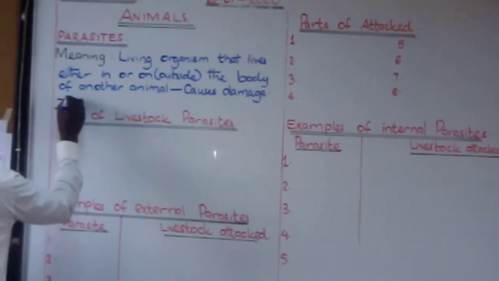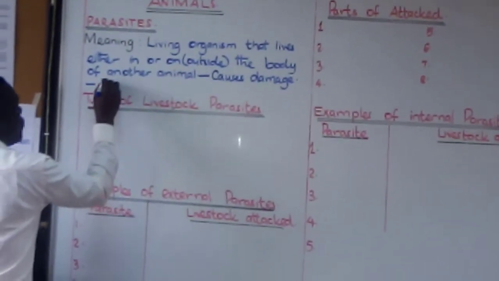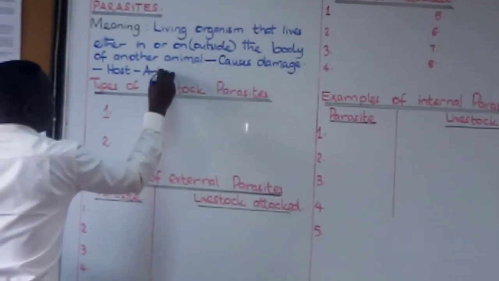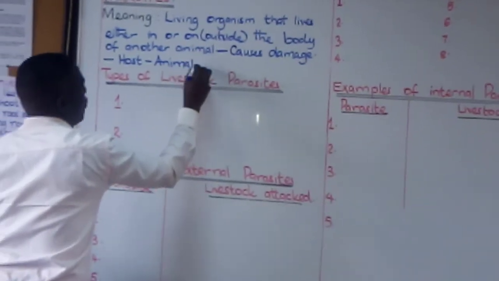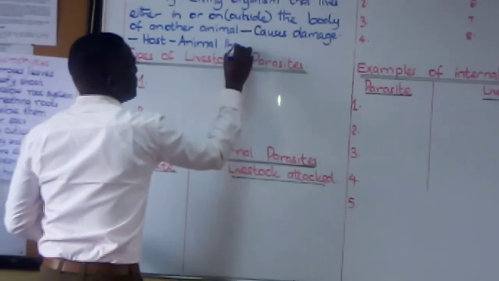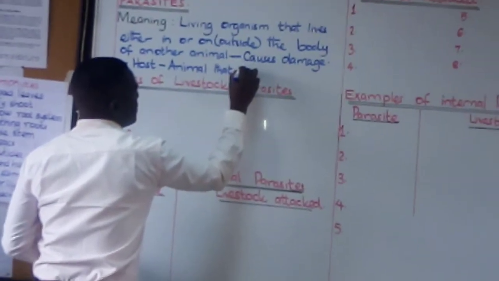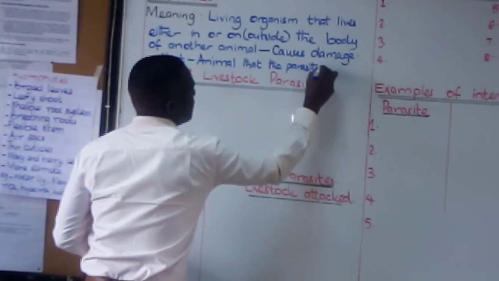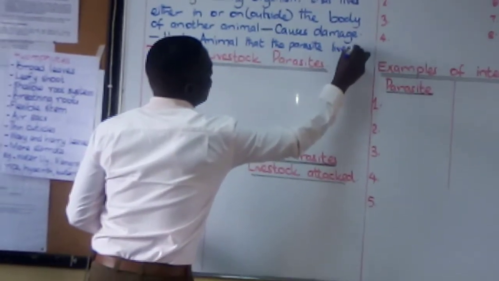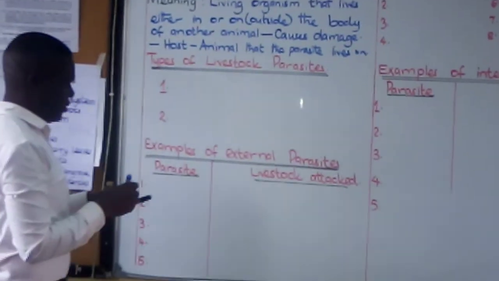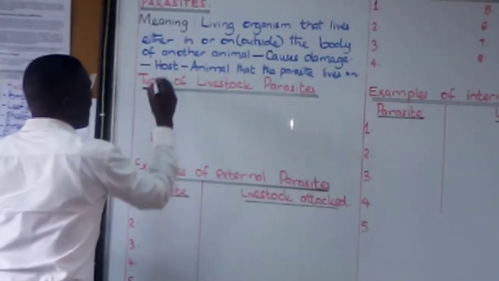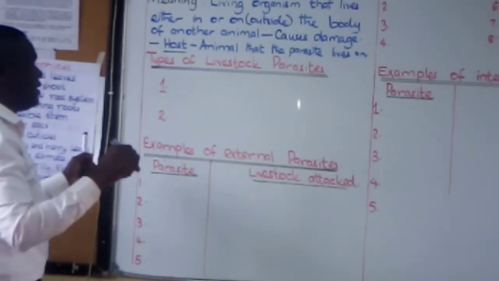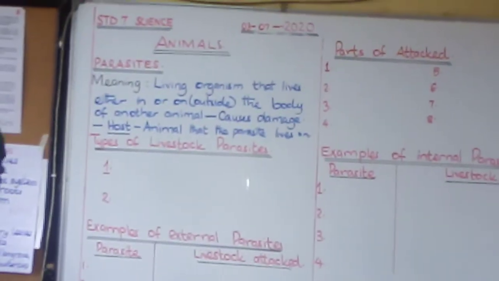Now, the animal it is living on is called a host. The animal that the parasite lives on is called a host. And so here we must learn a new term, host and parasite. Where there is a host, there is a parasite. And where there is a parasite, there must be a host.